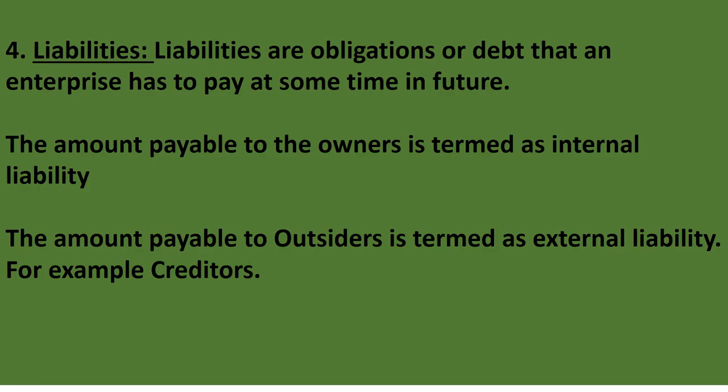So what do you mean by liabilities here? Liabilities are obligations or debts that an enterprise has to pay at some time in future. Fine. Examples of liabilities are creditors, bills payable, and salary outstanding, means salary we have to pay to our employees that we did not pay, that means outstanding salary. Fine. That is also the liability of the business to pay to its employees.